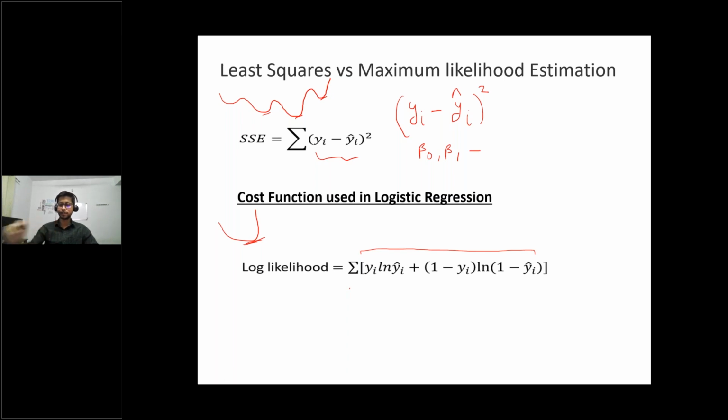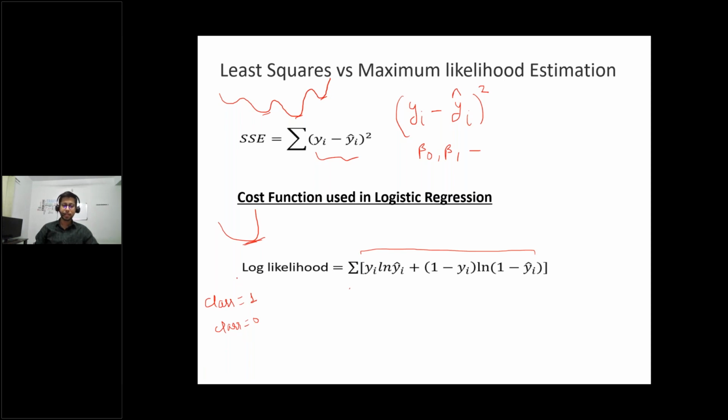Now the important thing here is that in interviews people ask why we say maximize the log likelihood. What do you understand by maximizing the log likelihood? Here we'll understand the reason behind maximizing the log likelihood. Suppose you want to classify certain objects into two different categories. Class and category are the same thing. One category is 1, another category is 0. So there is a class 1 and a class 0.